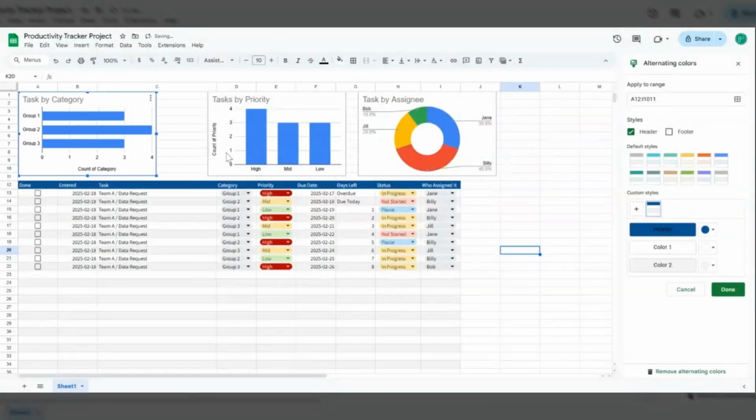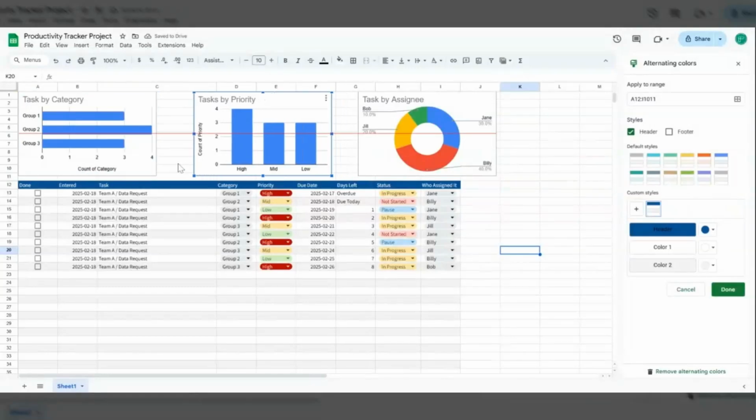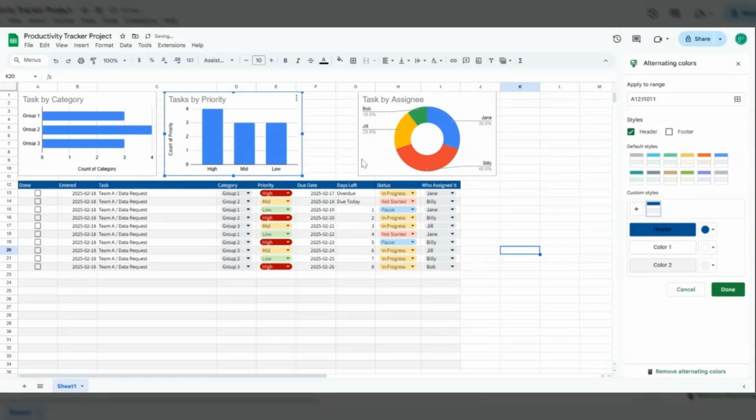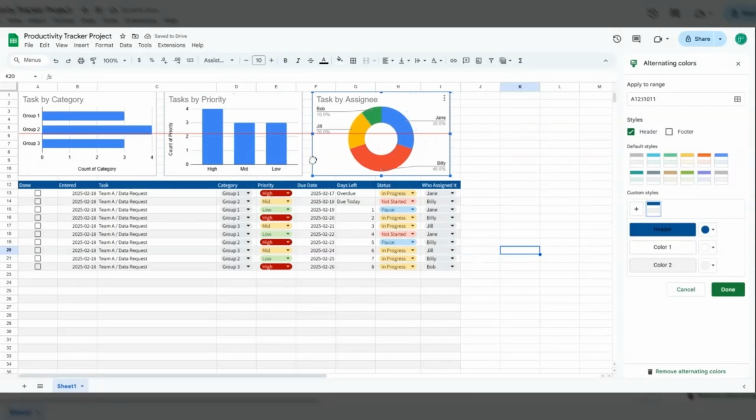Cool. You could go further and just style these in any way that you want. Obviously, that's a little bit more specific, and you're tailoring it to whatever needs you have. But yeah, now you have a clean data set for what it is that you're working on this week.